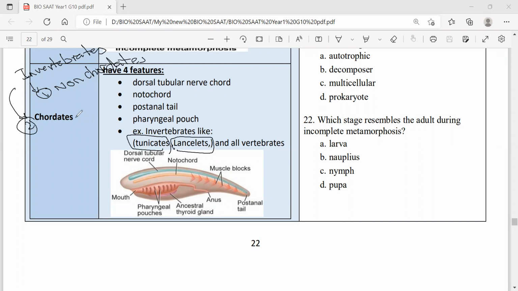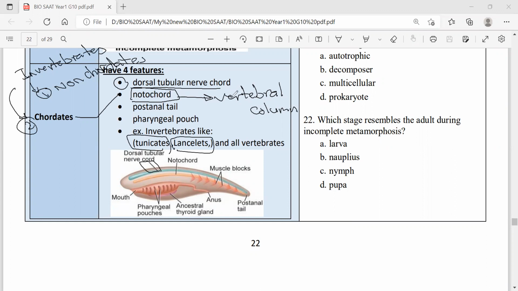I told you that chordates have 4 features. First is having a dorsal tubular nerve cord, which is this, the spinal cord simply. The second is a group of cells that undergo division to produce later the vertebral column, the backbone. During our early embryonic stages, we start with the notochord.